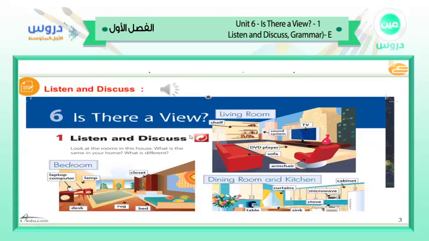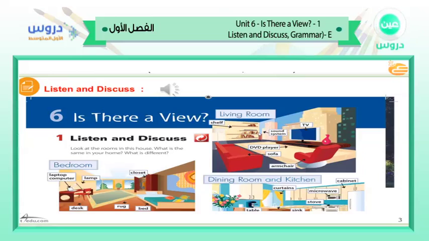Unit 6. Is there a view? Pages 38 and 39. 1. Listen and discuss. Look at the rooms in this house. What is the same in your home? What is different? Living room.